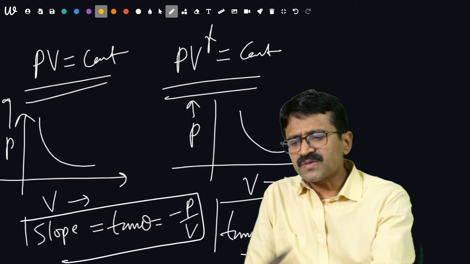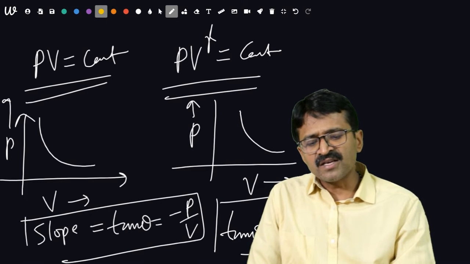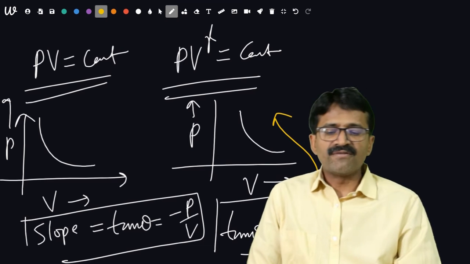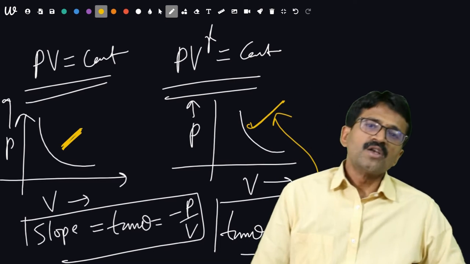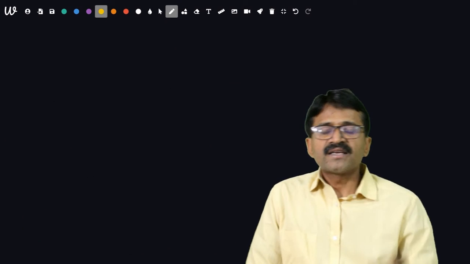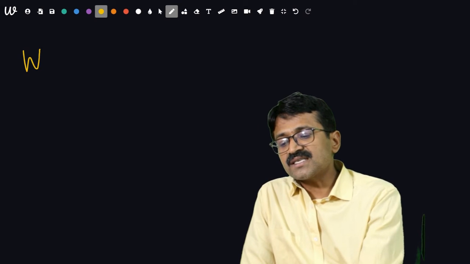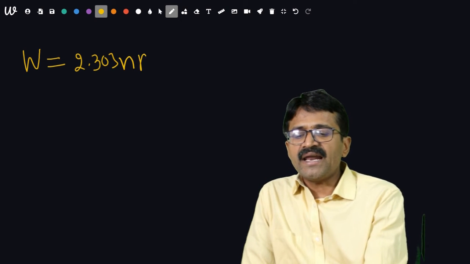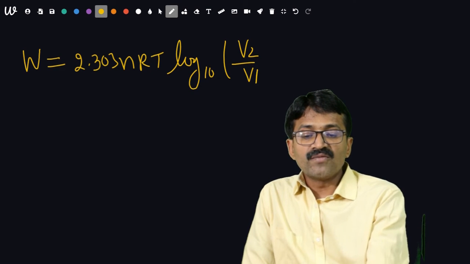It subsequently proves that the adiabatic graph has a slope gamma times that of the isothermal graph. It means its slope is more than that of the isothermal slope. Now, what about the other thing? What about the work done in an isothermal process? Isothermal process has work done 2.303 nRT log base 10 of V2 upon V1.